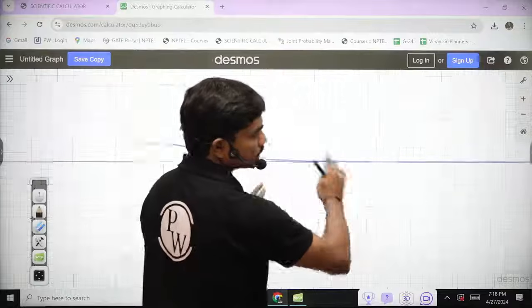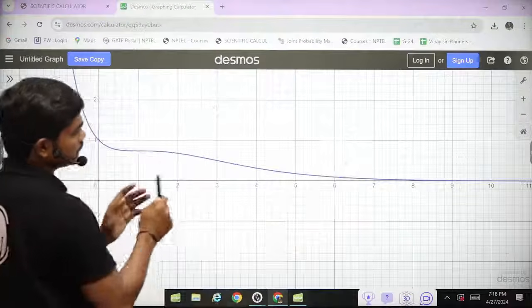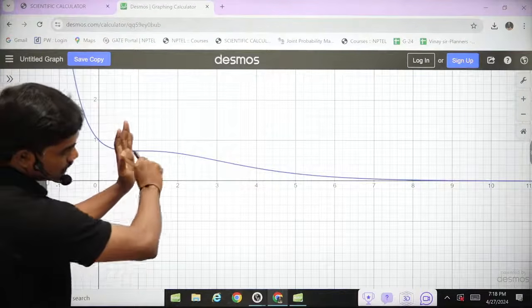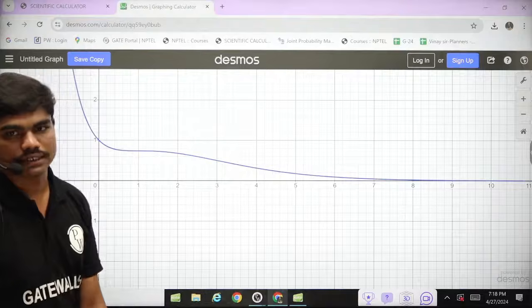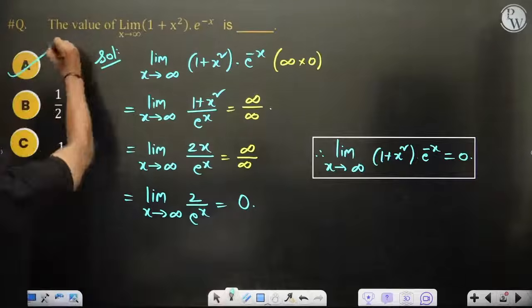You can see when x is increasing and goes very large, this function dies down, because once it crosses 1, the decay in e power minus x is very fast as compared to 1 plus x square. Clear? So the answer is going to be 0. Option A is the correct answer.